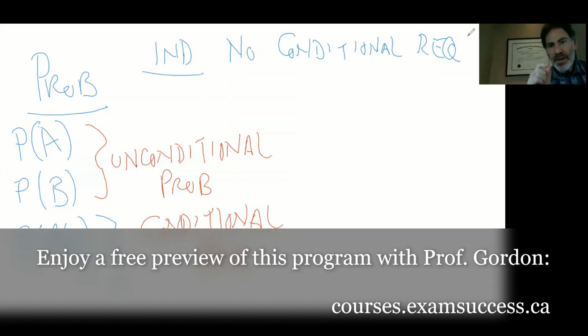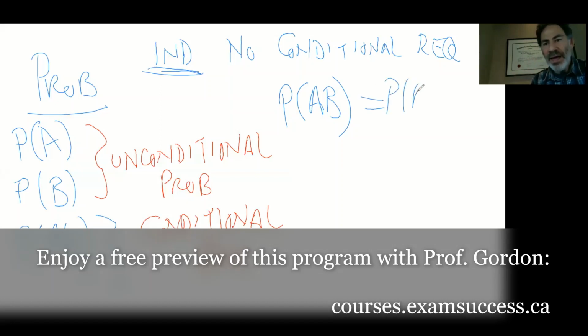Now here's where the significant part comes in. The significant part comes in when we are trying to calculate the probability of both A and B. If they are independent events, then the probability is just the probability of A times the probability of B. That's for independent events.